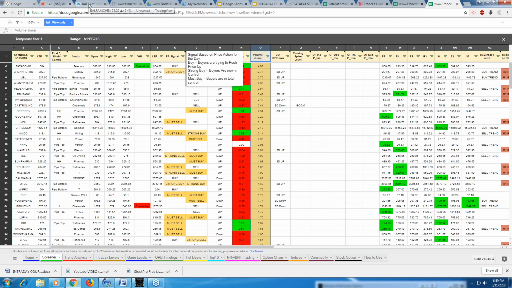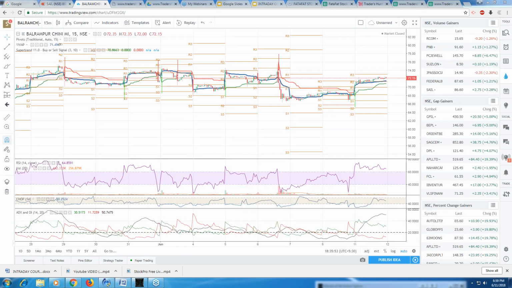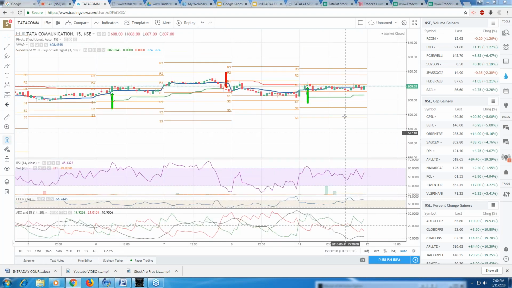Let's look into what's happening in Tata Com. Tata Com seemed to have huge volume everywhere. Wherever we went, we could see Tata Com. So here is Tata Com.